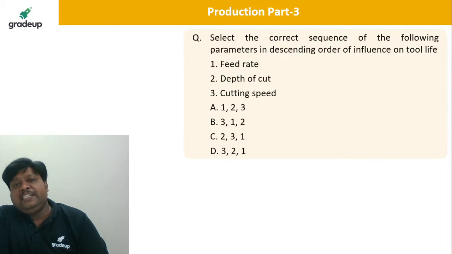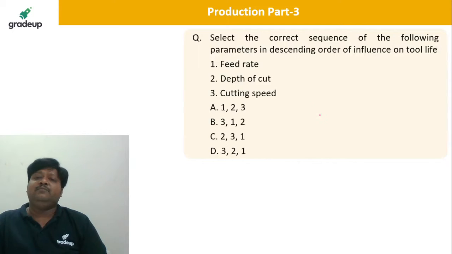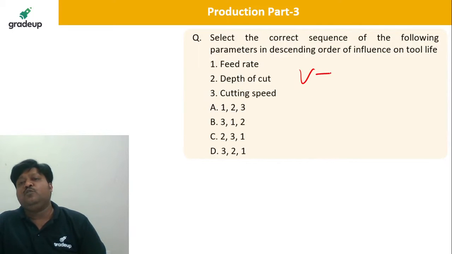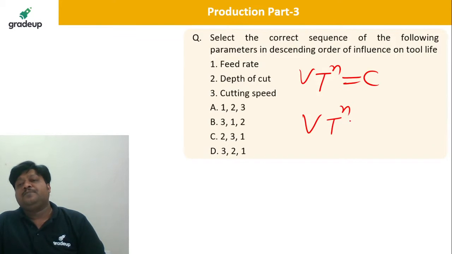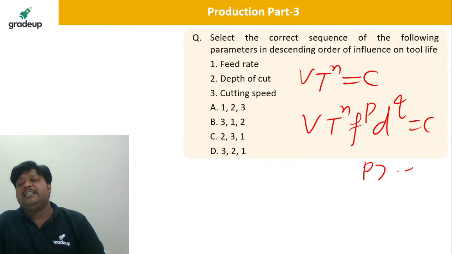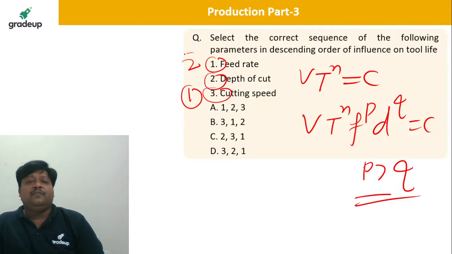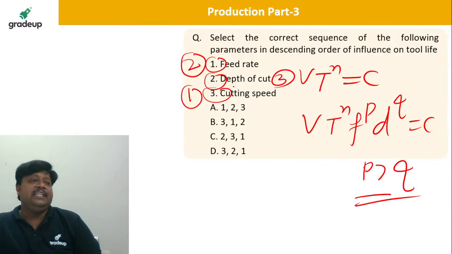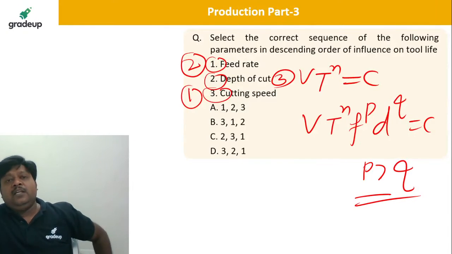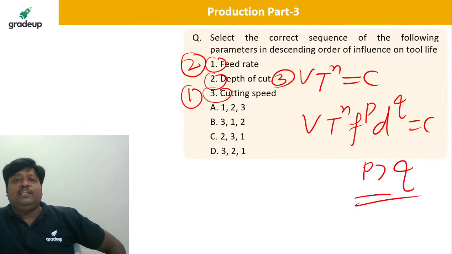Tool life is influenced by which one of the following? You know the generalized relationship given by Taylor: V t to the power n is equal to constant, or in a more standard form, V t^n f^p d^q is equal to constant, where p is greater than q. So definitely you have the maximum influence from the speed first, then feed, and lastly the depth of cut. So cutting speed is number 1, feed rate second, and depth of cut third. 3 1 2.